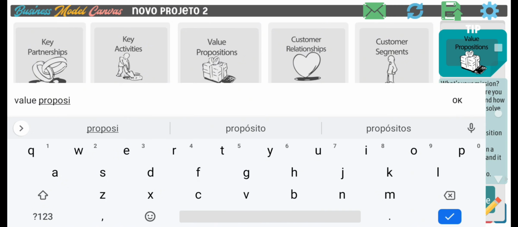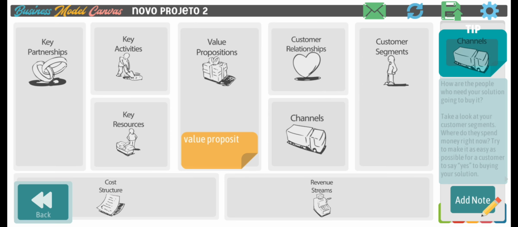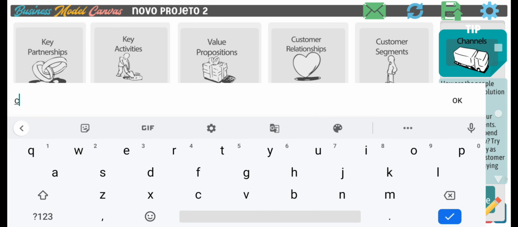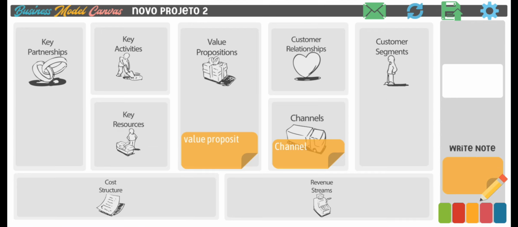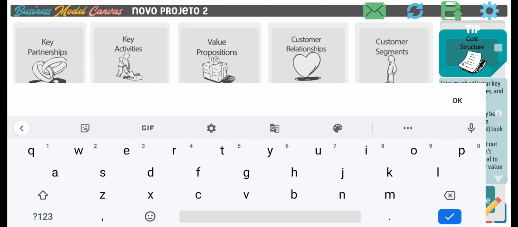No complications, no endless spreadsheets. Use an intuitive and professional canvas to define your value proposition, your key customers, your channels, your revenue streams, and much more. The best part? Everything is right at your fingertips.